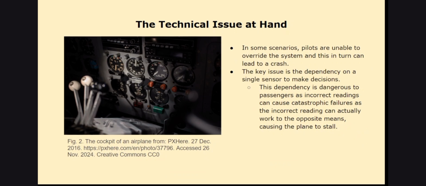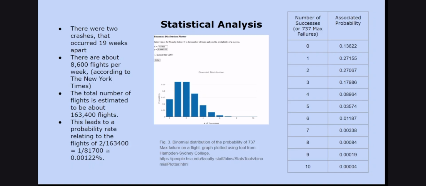Now we'll deal with our statistical analysis. In the statistical analysis, one of the things we did was do binomial distributions. We know that there were two crashes, one on October 29, 2018, and the other on March 10, 2019. And there are about 19 weeks in that time frame. And according to the New York Times, there are about 8,600 flights per week. So the total number of flights might be about 163,400 flights. This leads to a probability rate relating to the flights of 2 over 163,400, which is about